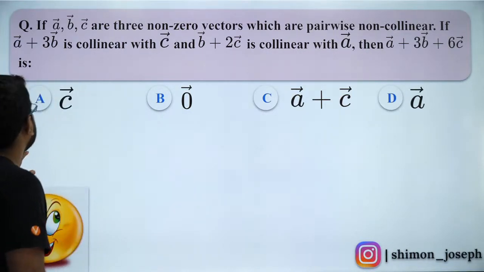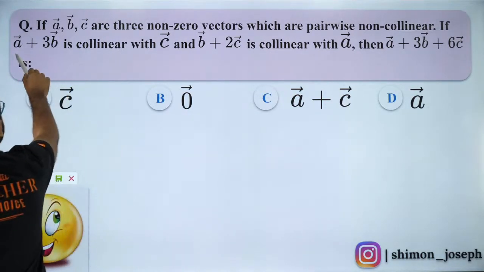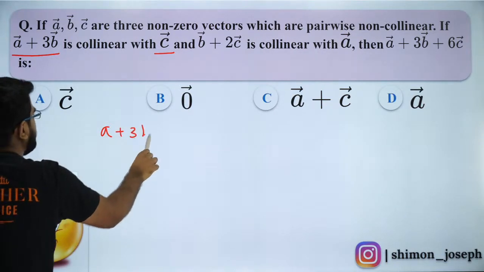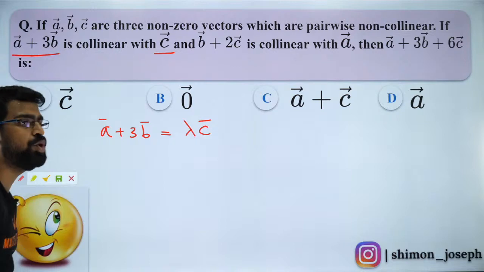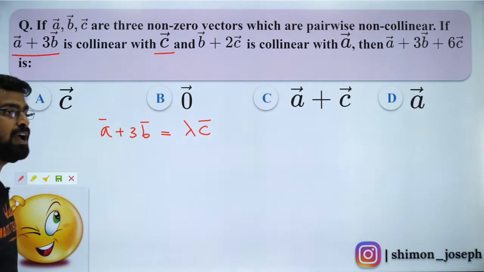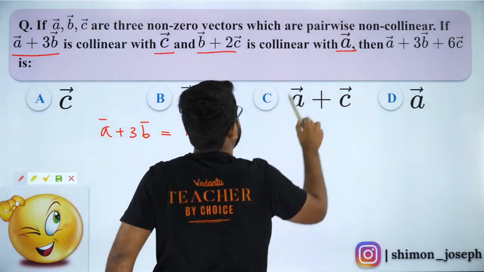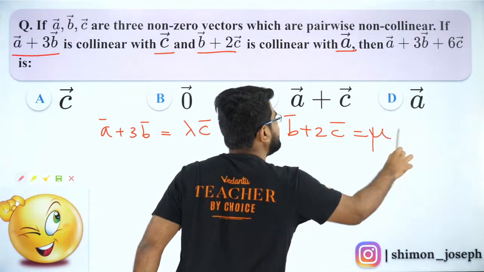Hello Anjali, welcome. So guys, please listen carefully. A plus 3B is collinear with C. So can I write A plus 3B vector is equal to lambda times C vector? Do you agree with that, my dear children? Everybody? So now B plus 2C is collinear with A. So can I write B plus 2C vector is equal to mu times A vector?